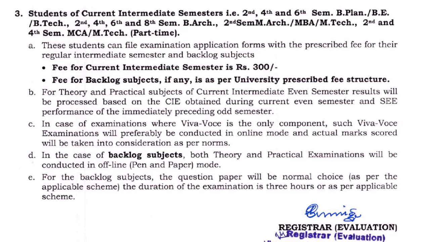Next, students of the current intermediate semester. This point is very, very important. The students of current intermediate semesters, that is the 2nd, 4th and 6th semester of any UG or PG course, as already mentioned here, can fill the examination application forms with the prescribed fee for their regular intermediate semester and backlog subjects. The fee for the current intermediate semester is rupees 300. Whatever students got promotion to the next semester can fill the exam application form. Their fee is rupees 300.